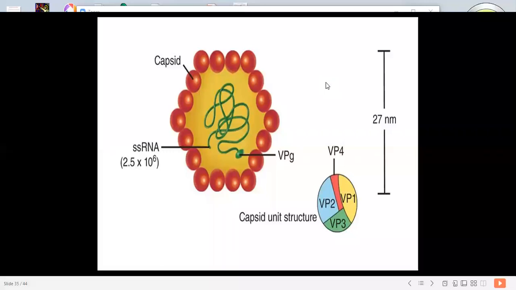The fecal shedding of the virus ends as the IgM titer rises.